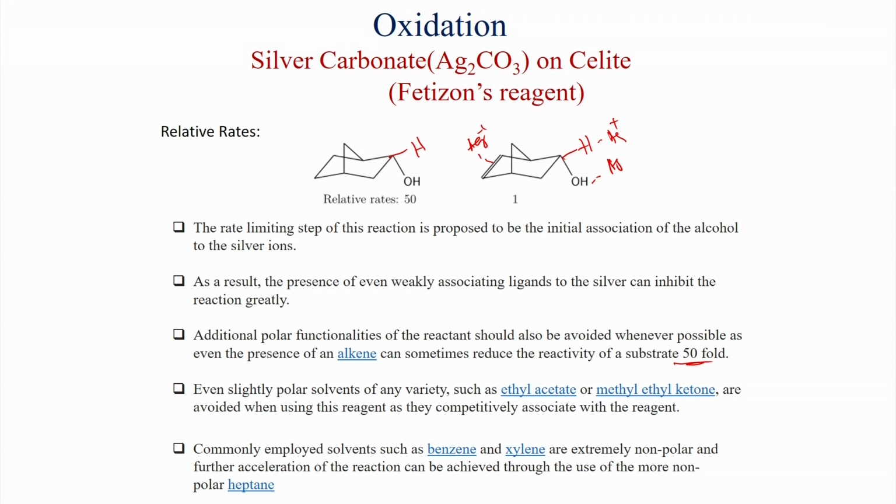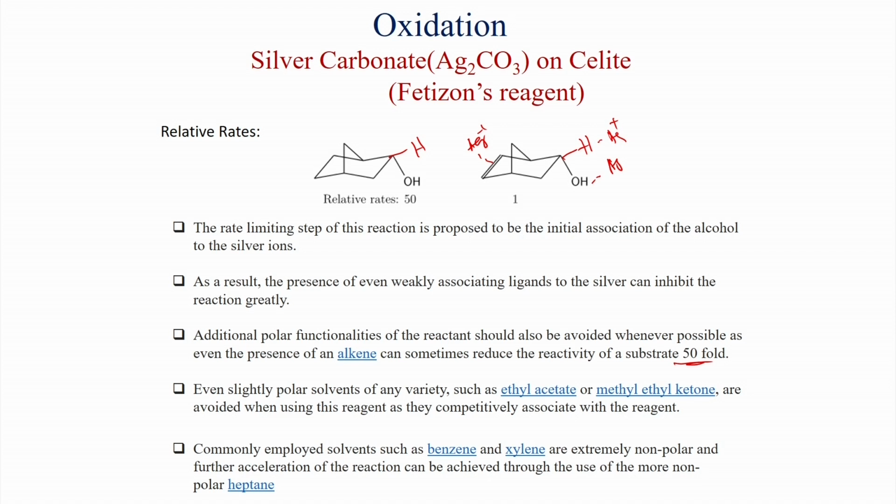Also, we have seen rearrangement reactions: when a trans-bromo cyclohexanol is used, then cyclopentane carbaldehyde is formed, whereas with the cis compound there is no such rearrangement and simple cyclohexanone is formed. And lastly, we have seen that a substrate with an internal double bond is much less reactive compared to the substrate where no double bond is there. That means there is a competition for binding to the silver. The double bond can also bind, and that is why the rate of this reaction is significantly decreased.